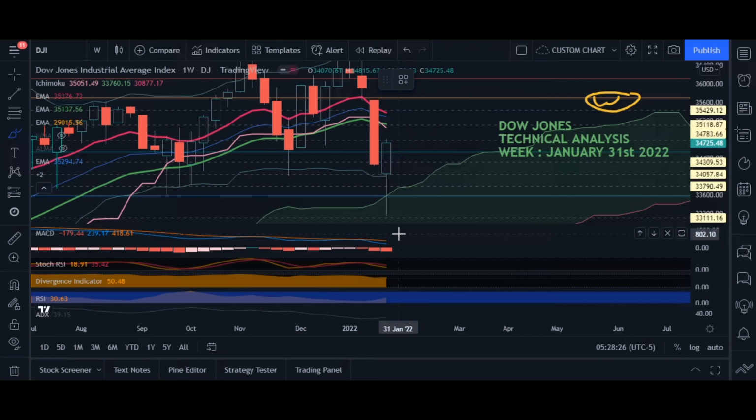If you see here, we have the MACD. MACD is clearly bearish, and the MACD is almost half of the signal. MACD is 240 and the signal is 420. MACD is moving average convergence divergence, which means the divergence in the closing of the price through the moving averages.